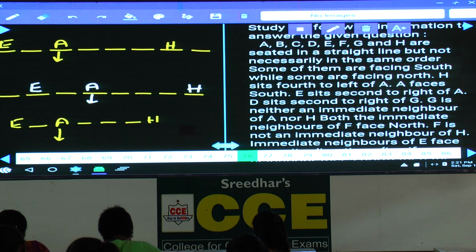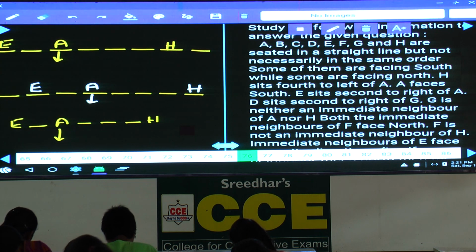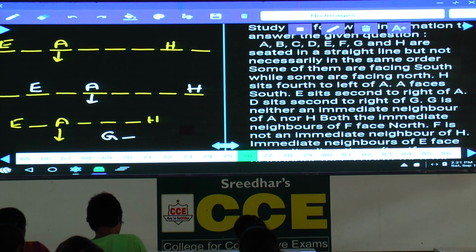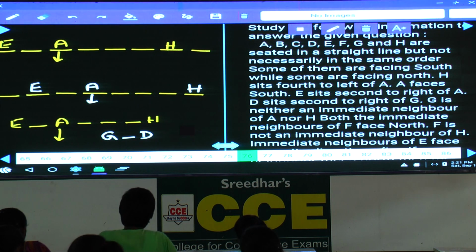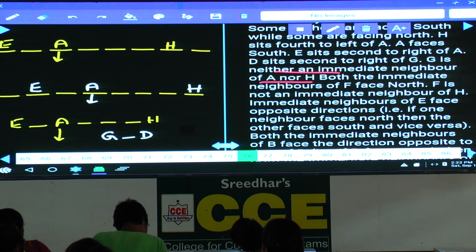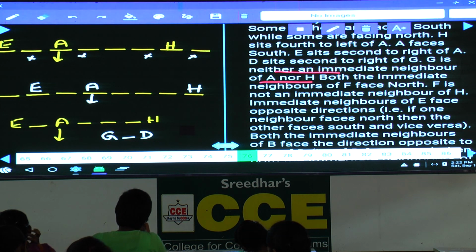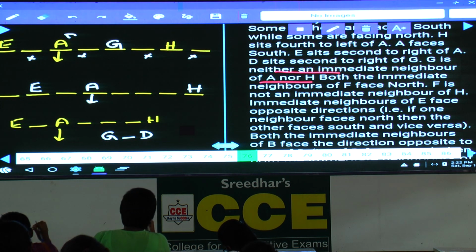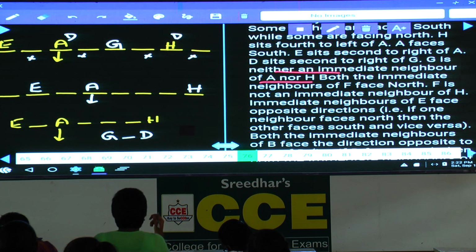Then E is seated second to the right of A. D sits second to the right of G, and G is neither an immediate neighbor of A nor H. G cannot be in these places. Then what is the only possibility we have? G must be at this place. If G is here, then D must be either in the place of A or in the place of H, and this is not possible. So the first case is completely ruled out.